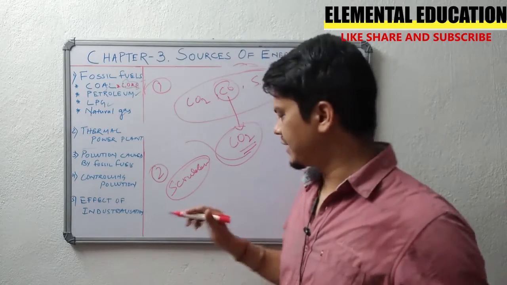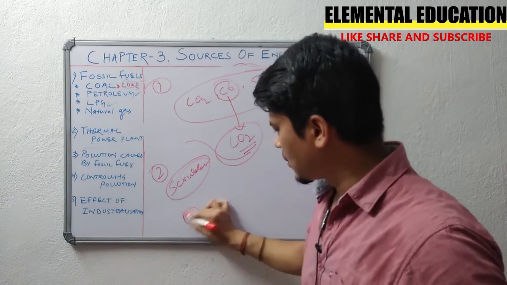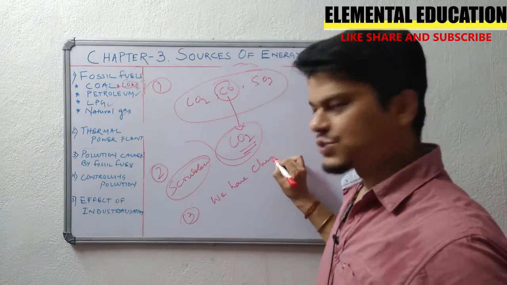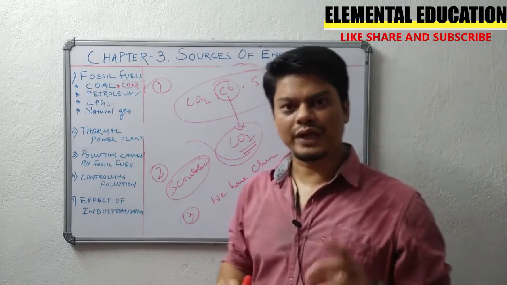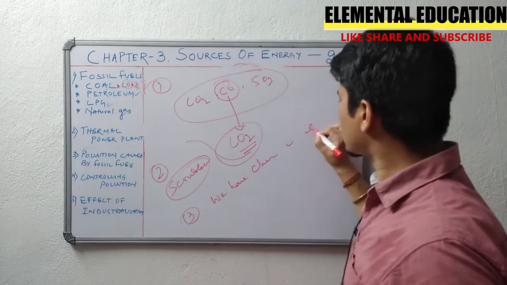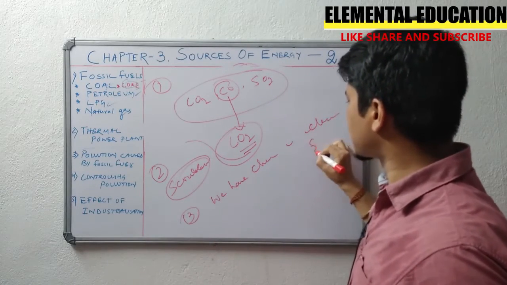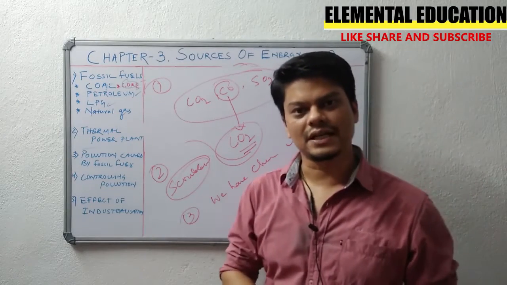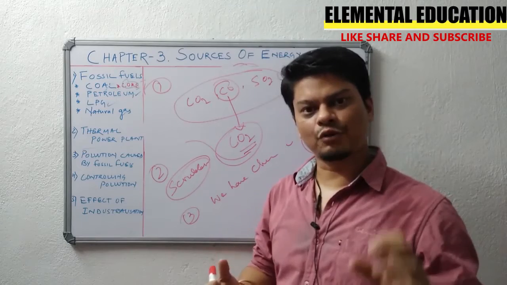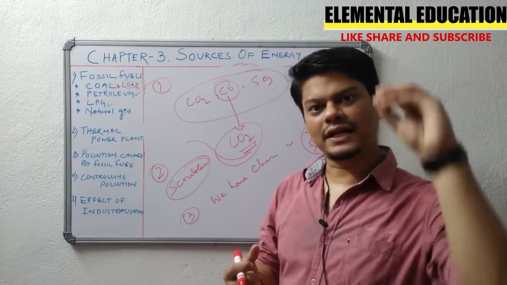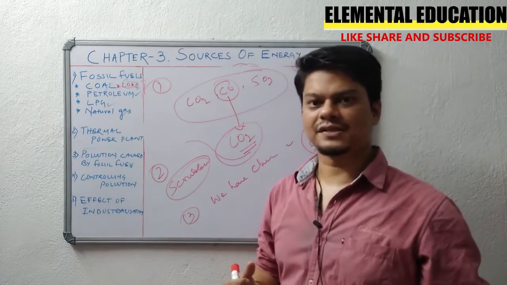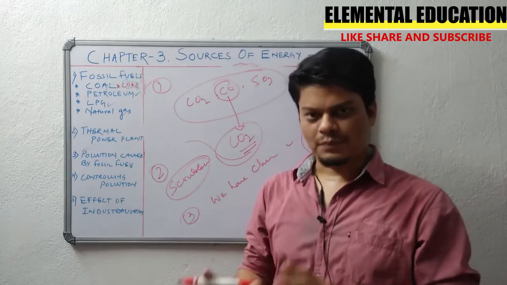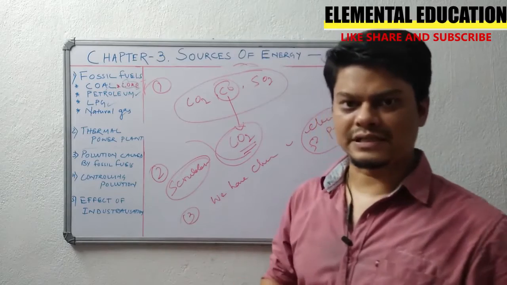So third point is, we have chimneys, right? So in that chimneys we can use electrostatic precipitator. What is the use of electrostatic precipitator? It absorbs the harmful gases before getting released into the chimneys. Those we can fit in our industries to stop the increasing of pollution these days.